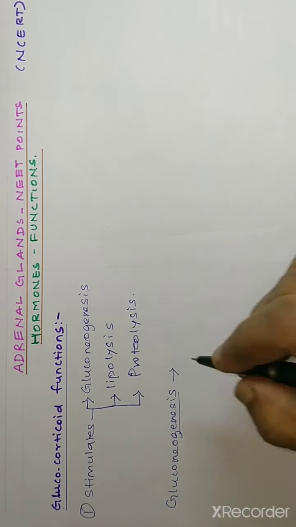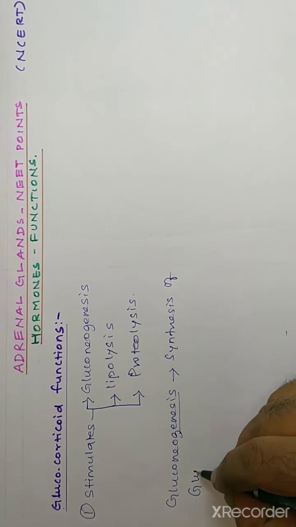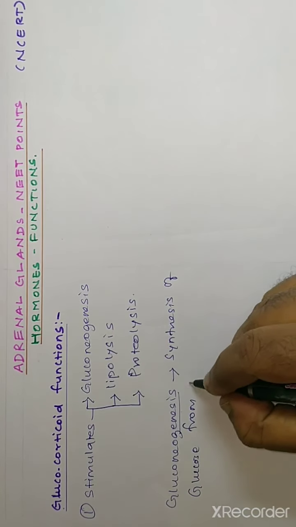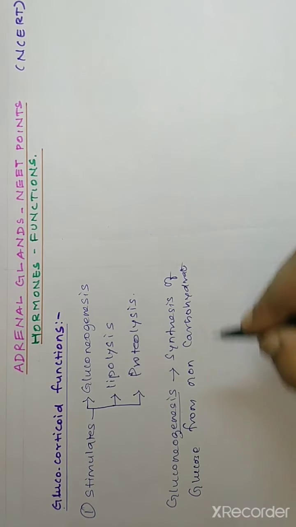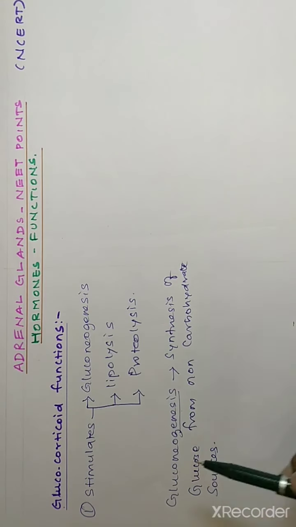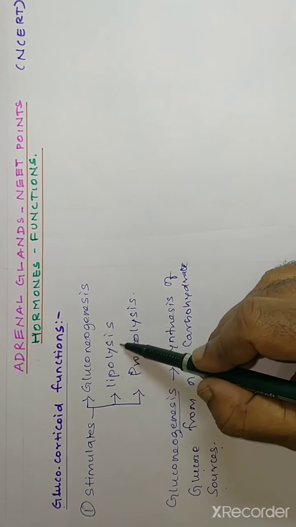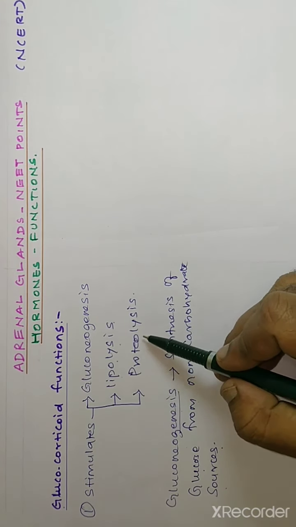So gluconeogenesis is the synthesis of glucose from non-carbohydrate sources. Lipolysis means breakdown of lipid. Proteolysis means breakdown of protein.